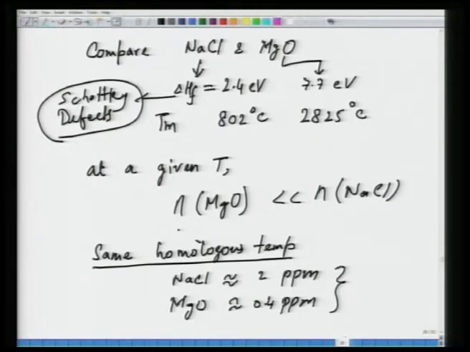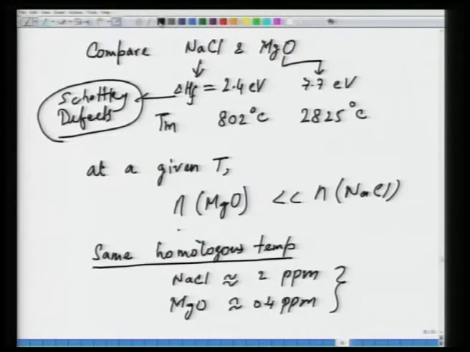Then we looked at the comparison of NaCl and MgO, and we see that magnesium oxide has a very large defect formation energy as compared to NaCl. This is because of its high melting point, which is because of high bond energy, or stronger bonds as compared to NaCl. So at any given temperature, the number of defects in MgO is much smaller as compared to NaCl. However, if you take the same homologous temperature, the defect concentration works out to be roughly equal.